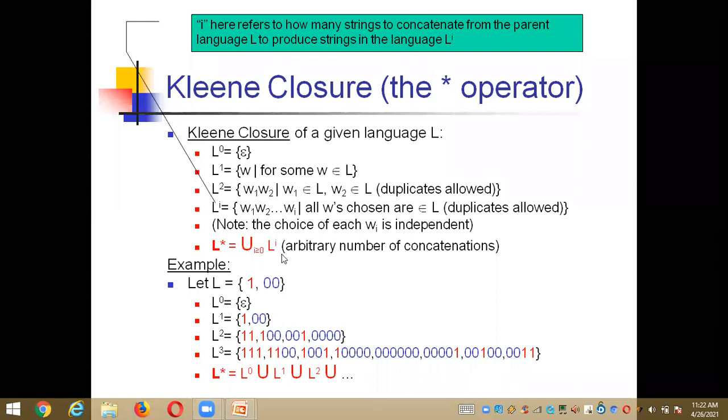So this is the representation of L star: the union over i greater than or equal to 0 of L power i, where it is an arbitrary number of concatenations, right?